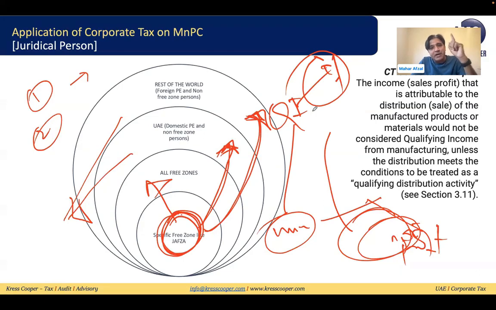But if they are providing manufacturing and processing services from the designated zone, and they are giving these services to a distributor, then again it will fall under the qualifying activity and will be subject to tax at 0%. Other than this, if the company is not within the designated zone, they are merely in the free zone, or they are providing the manufacturing and processing services to a non-distributor, then their margin will be subject to tax and manufacturing services will be zero rated. It will be considered qualifying income. I hope everyone is very clear regarding this.